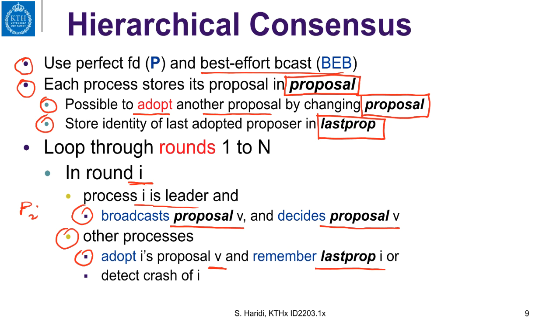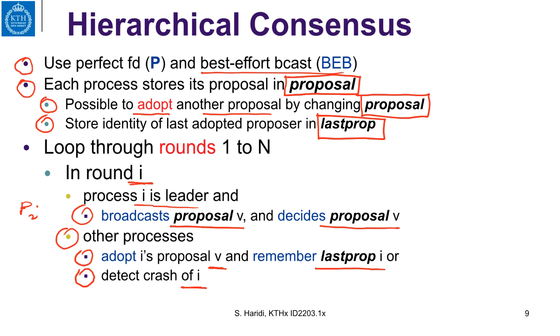So the other processes wait for the delivery of the broadcast, in which case they adopt the value and change the last proposer, or they wait for the crash of process Pi. So this is basically the algorithm.